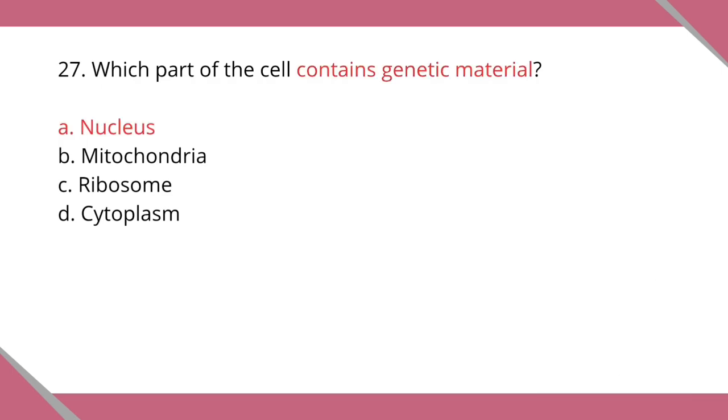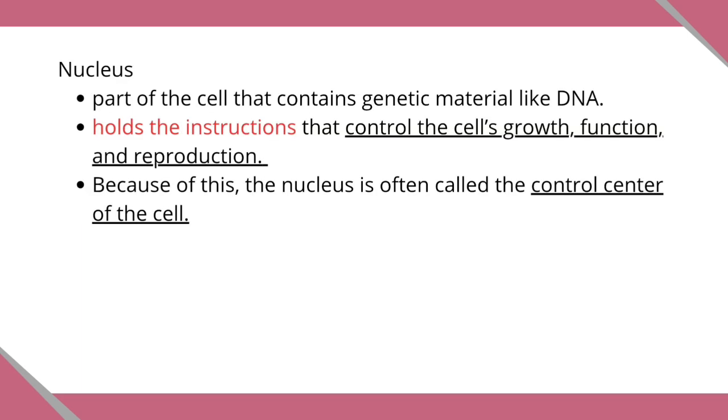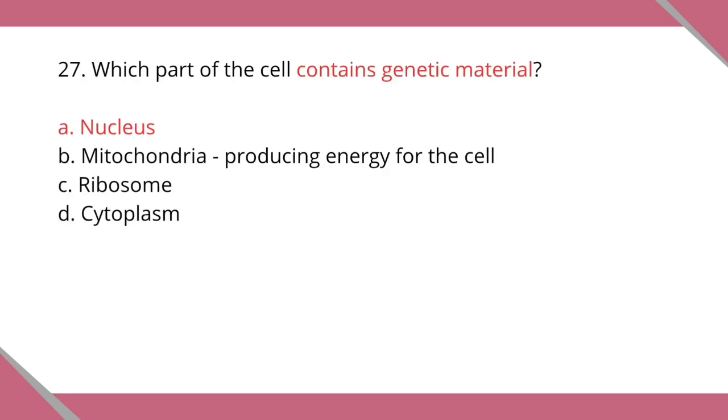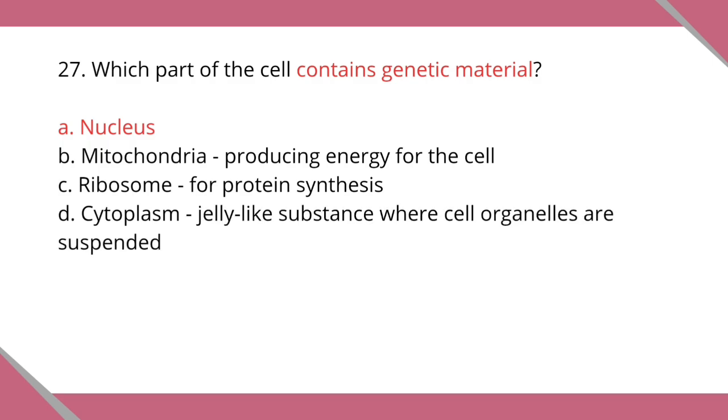Nucleus. The nucleus is the part of the cell that contains genetic material like DNA, and holds the instructions that control the cell's growth, function, and reproduction. Because of this, the nucleus is often called the control center of the cell. While the option B, mitochondria, are responsible for producing energy for the cell. The option C, ribosomes, are responsible for protein synthesis, and the option D, cytoplasm, is the jelly-like substance where cell organelles are suspended. However, it does not store genetic material.